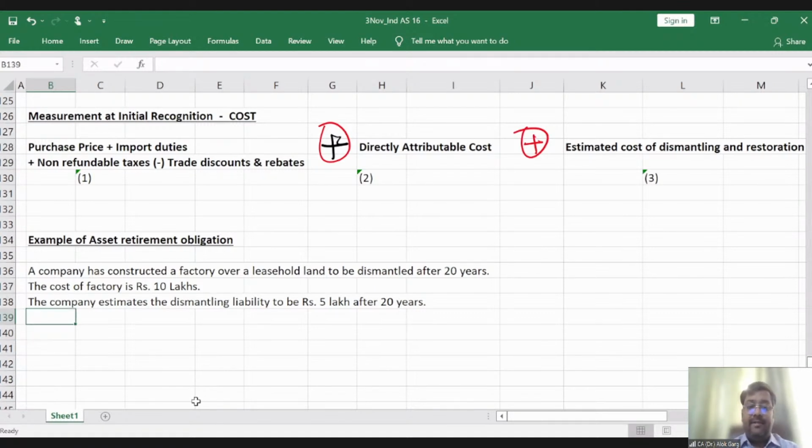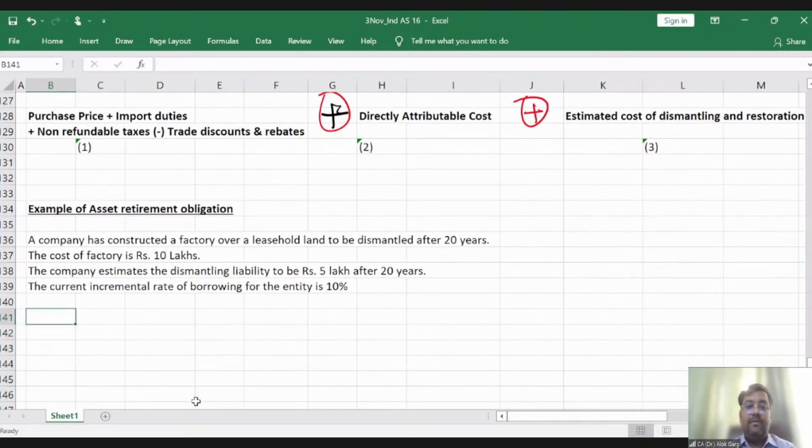The discount rate, the current incremental rate of borrowing for the entity, is 10%. Okay. So the necessary impact as per Ind AS 16.